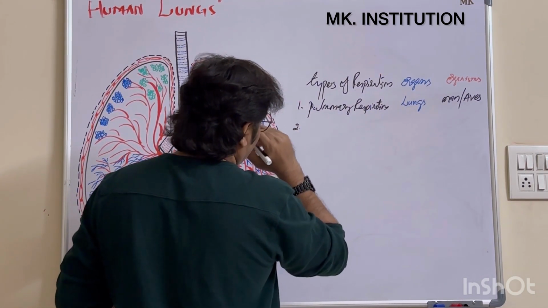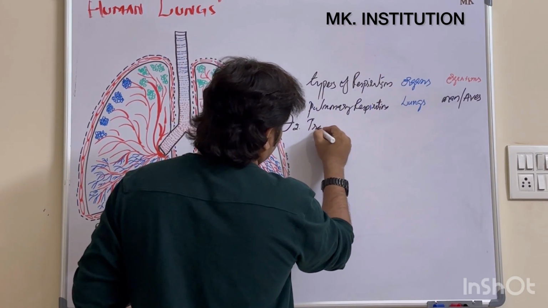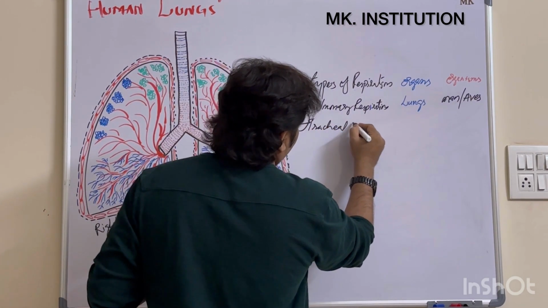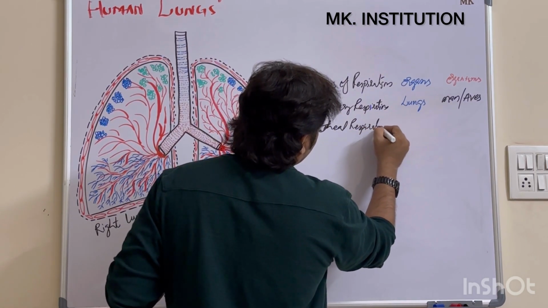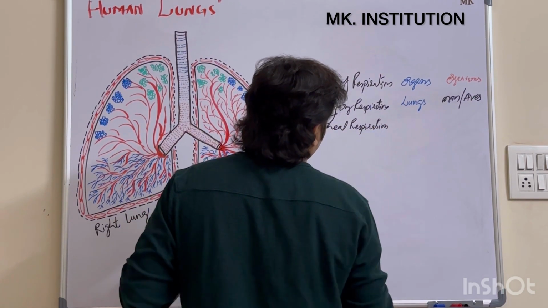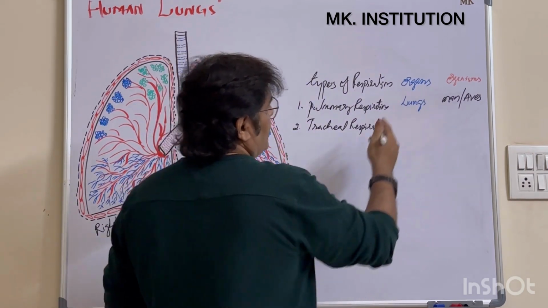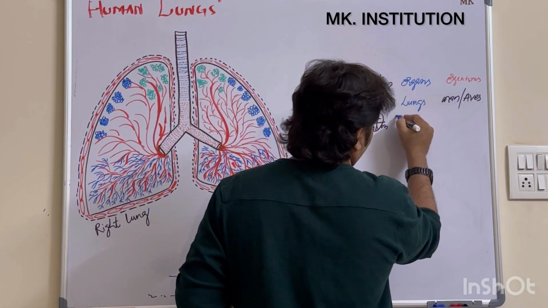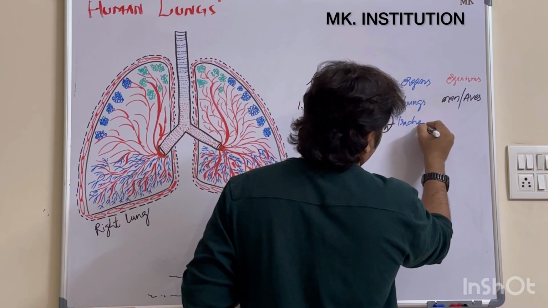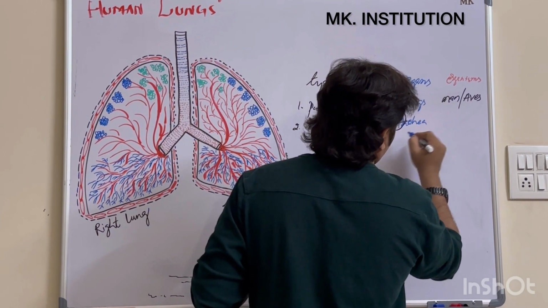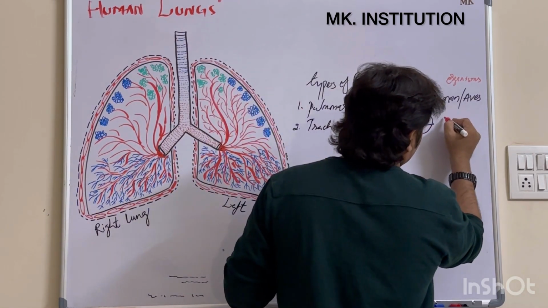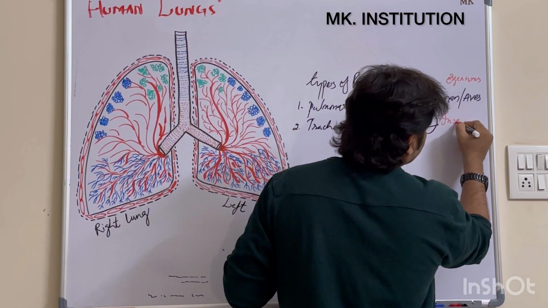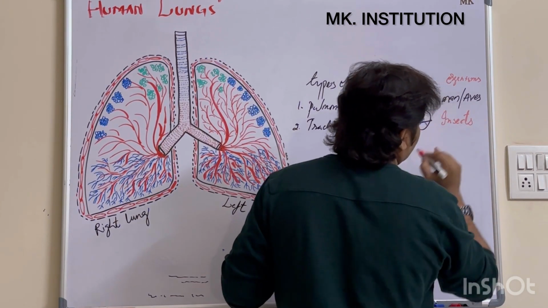Next one is called tracheal respiration. Clear? What is the important organ here? The trachea. Now, where can you find this tracheal respiration? In all the insects.